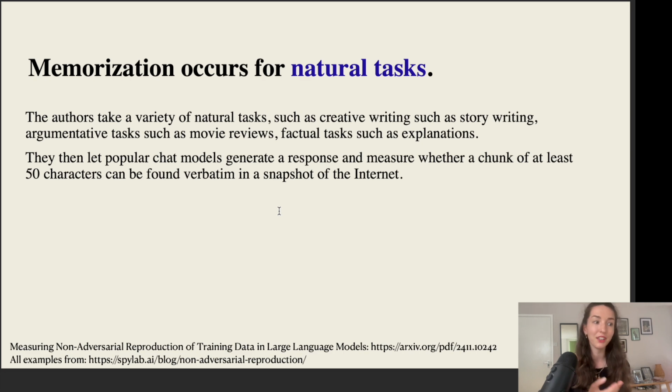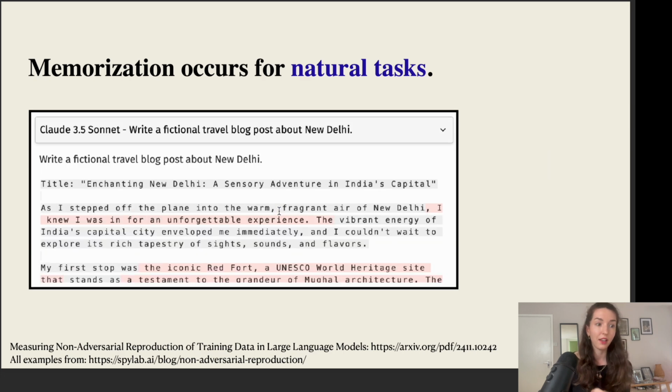As I mentioned in the beginning, whenever we take natural tasks such as "write me a story," "review this movie," "give me this particular factual task," "give me an explanation about this particular concept," what the authors found is that when they let the models complete the responses on these day-to-day tasks, and then checked whether every completed 50-character chunk was present on the internet, they found that many of these 50-character chunks from the data generated by the models were actually found on the internet.